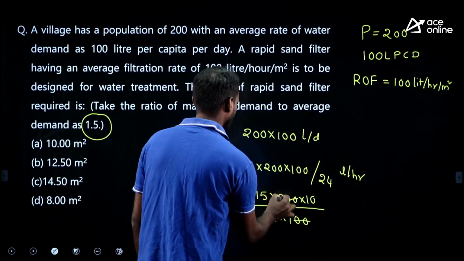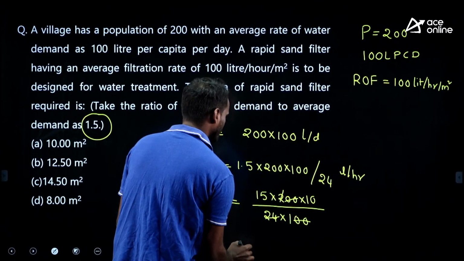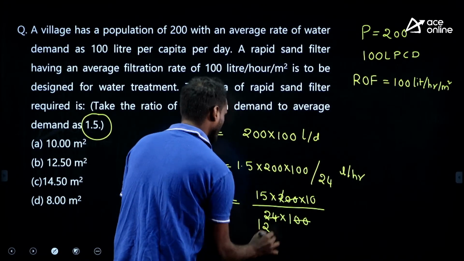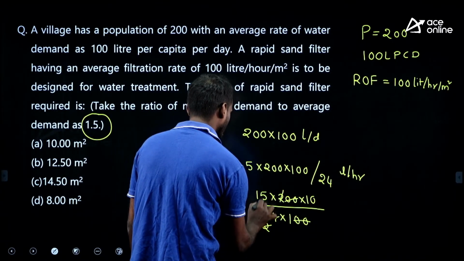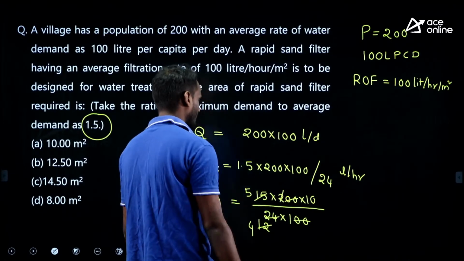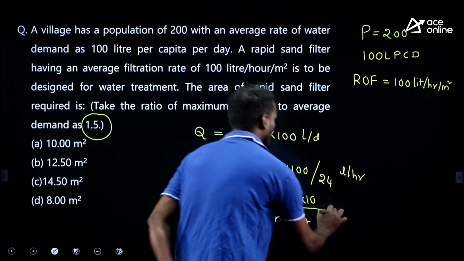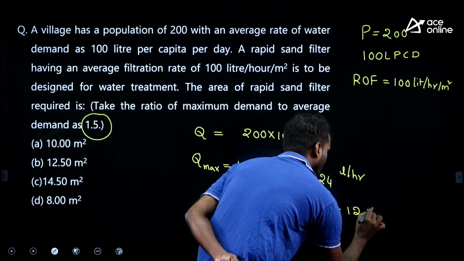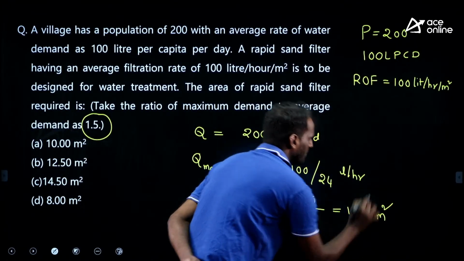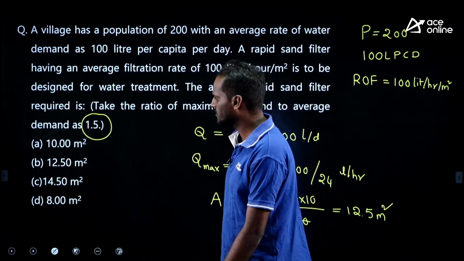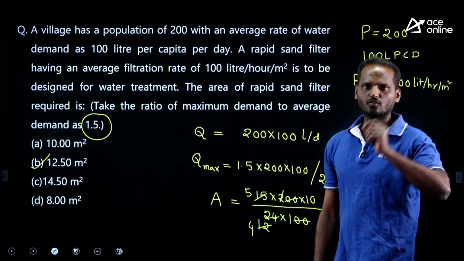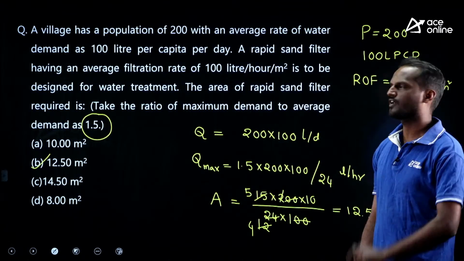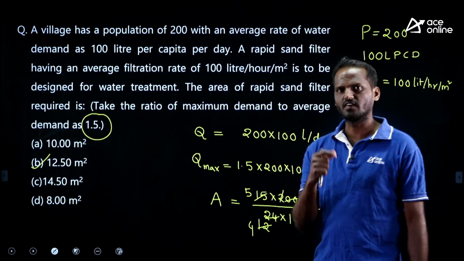Therefore, you will get 50 by 4. 50 by 4 means 12.5 meter square. Simple, right? 50 by 4, 12.5 meter square. Which option is matching? Option B is correct. Simple questions based upon the surface overflow rate and rate of filtration, right?